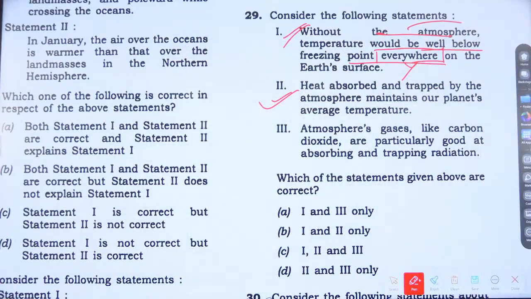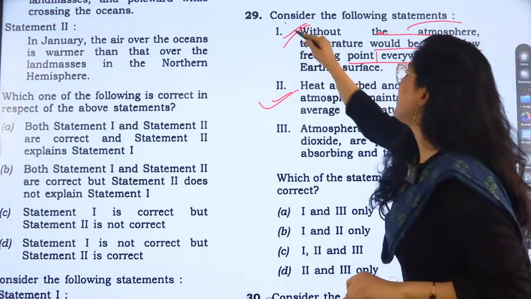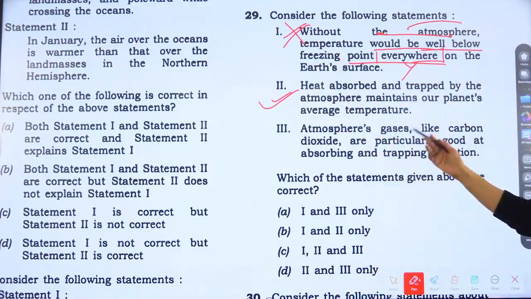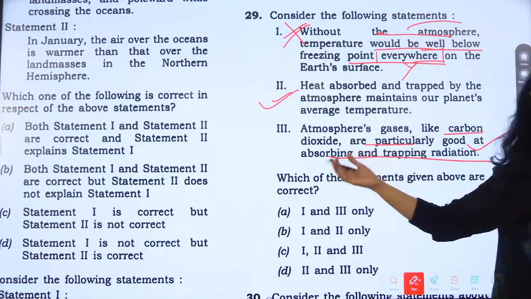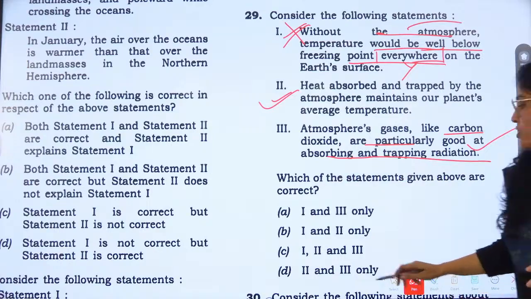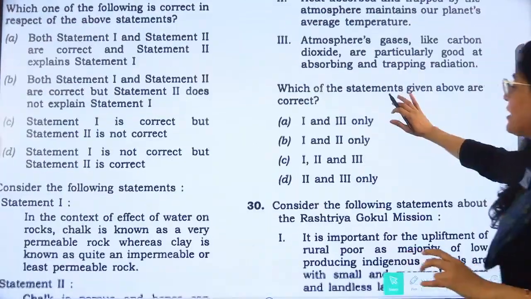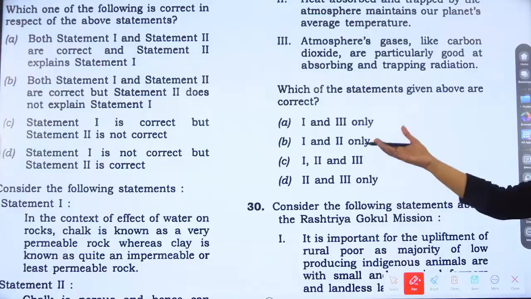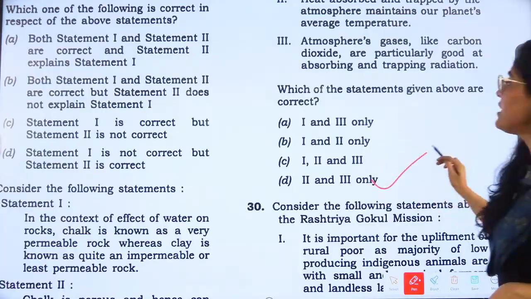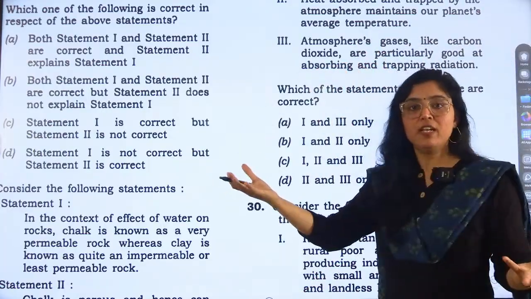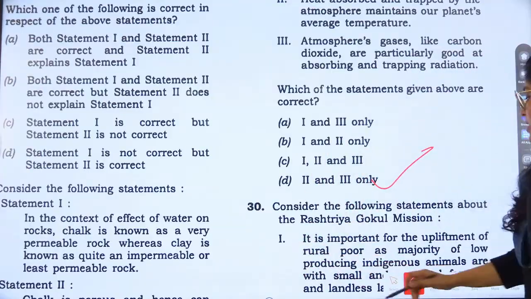So question number 29. What do you think? First statement is not correct. Second is correct. Atmosphere gases like carbon dioxide are particularly good at absorbing and trapping radiation. This is also correct. So what is the answer, guys? First is not correct. Elimination technique. We can say that the answer is D, right? First is not correct because of "everywhere". So elimination technique again is helpful.